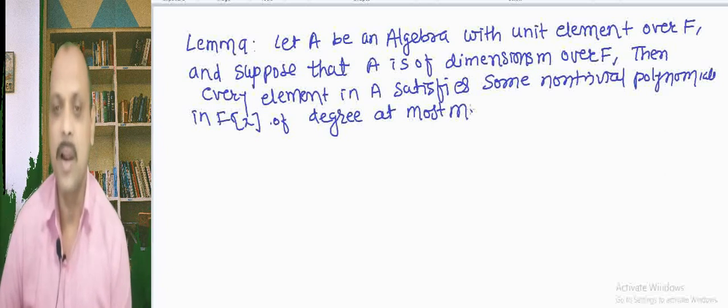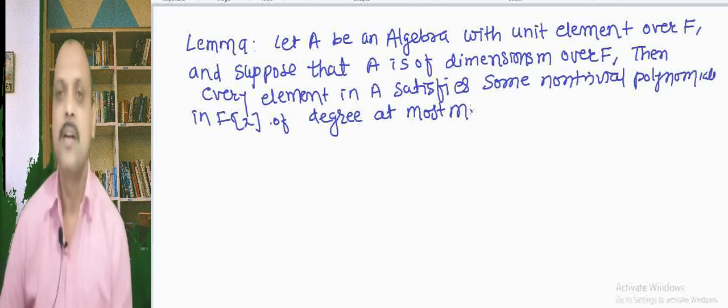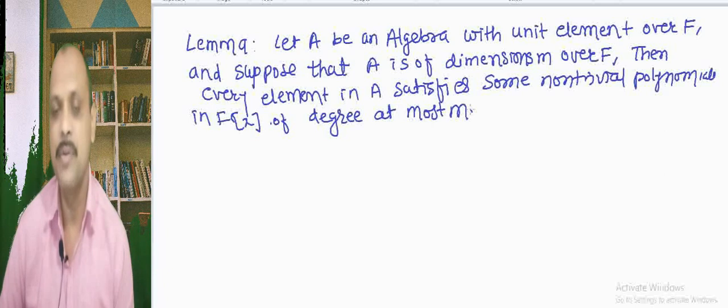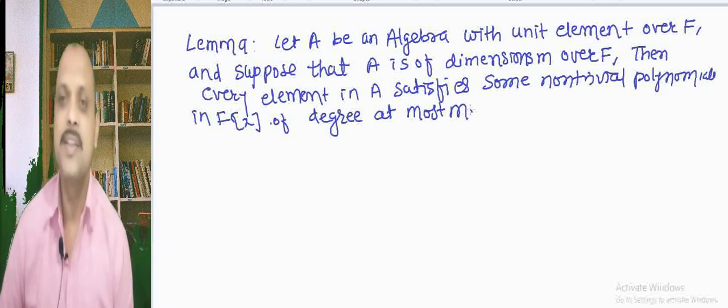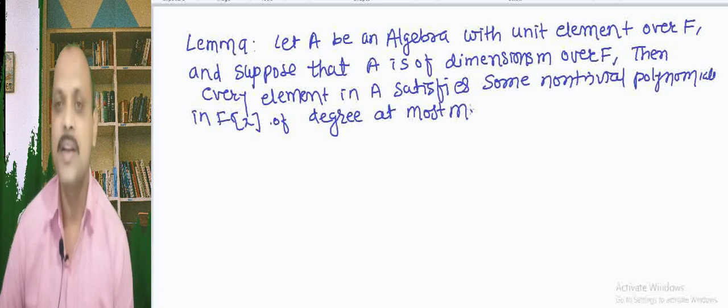A is an algebra, which means A is a vector space and an associative ring with a unit element, and it is given that the dimension of this algebra is m. Dimension means the number of elements in a basis set, and these elements are linearly independent.